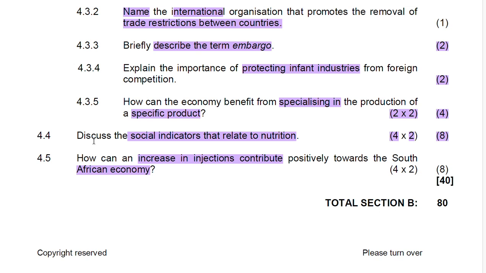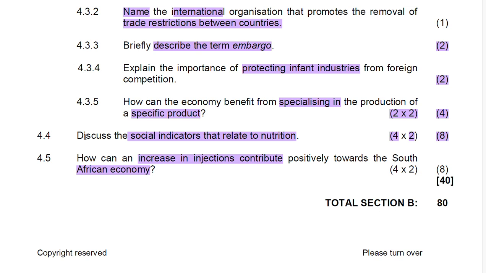4.4 says discuss the social indicator that relates to nutrition. In this November 2024 paper, the candidate was expected to provide 4 points in discussing the social indicator that relates to nutrition. Each discussion of each point was going to earn candidates a total of 2 marks. And then we can see from what you see here, a total of 8 marks were available for 4.4.